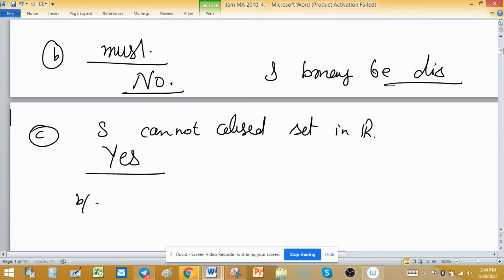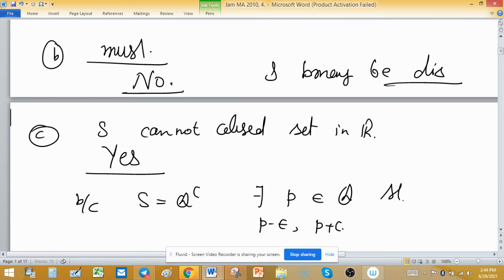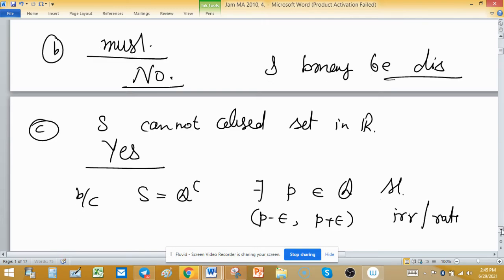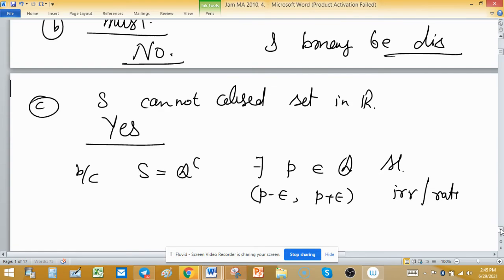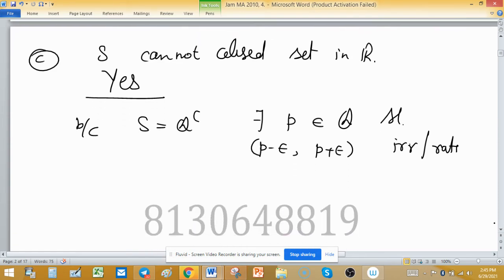Why? Because if S is Q complement, then there exists a P belonging to Q such that the interval P minus epsilon to P plus epsilon contains many rationals and irrationals, as we discussed in the notes: intervals of R contain rationals and irrationals.